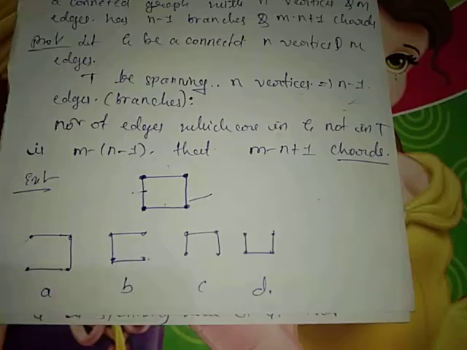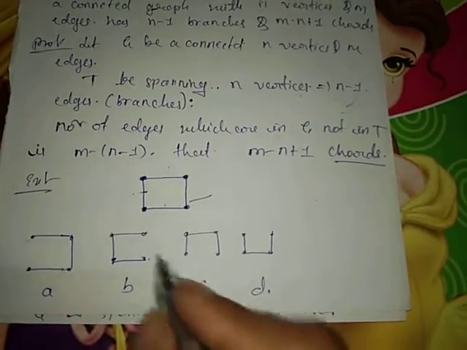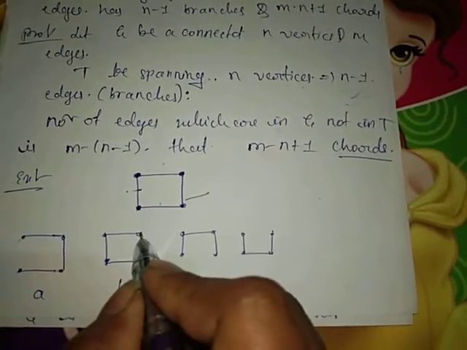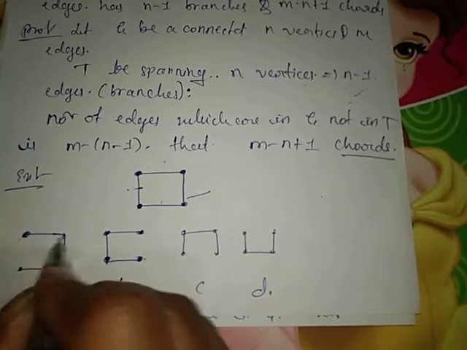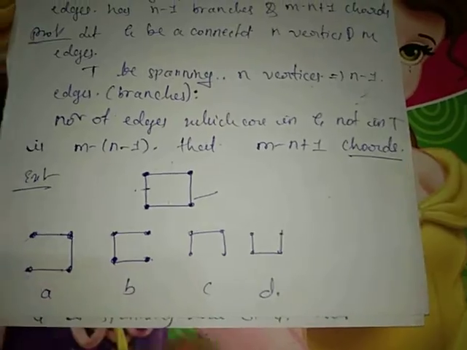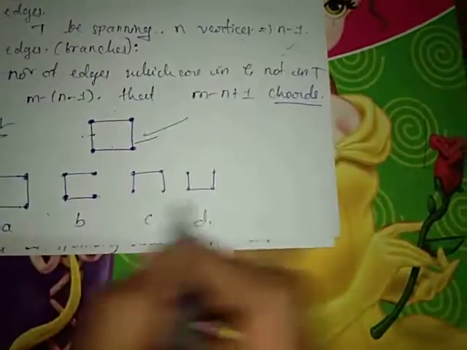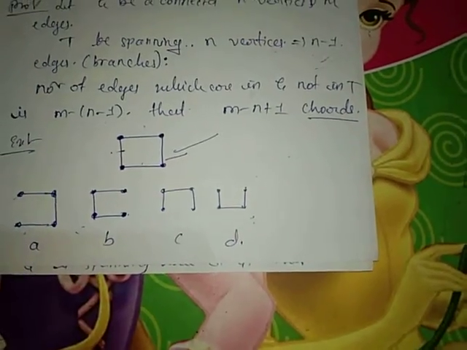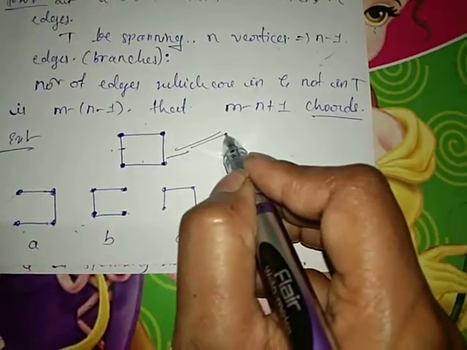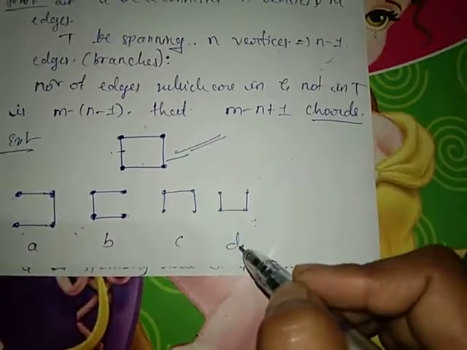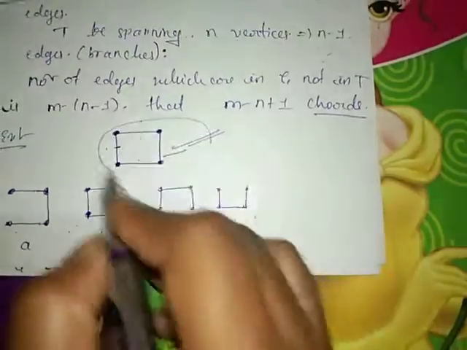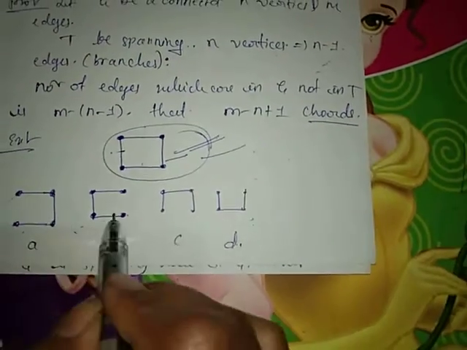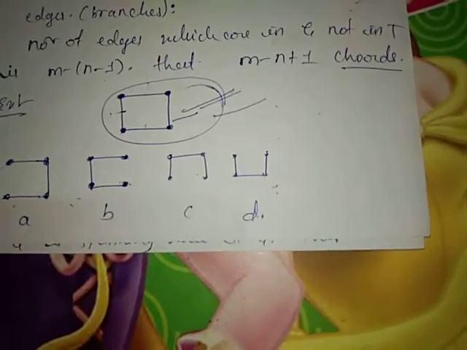A spanning tree has n minus 1 edges. If there are 4 vertices, the number of edges should be 3. Therefore, for this connected graph, we form 4 different spanning trees.